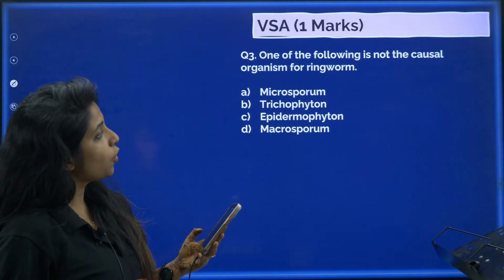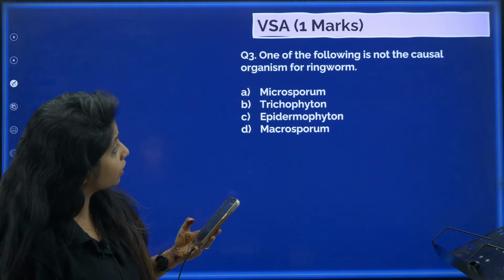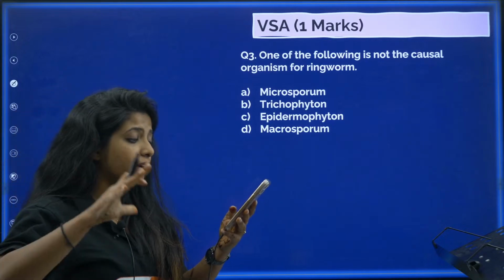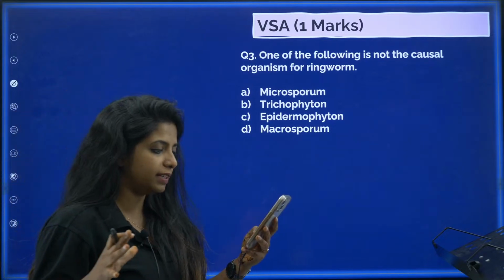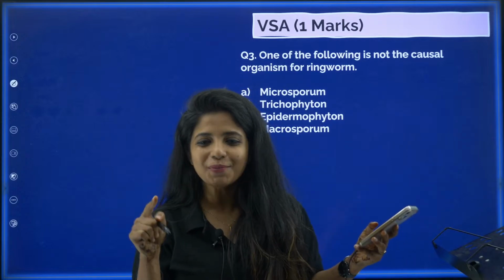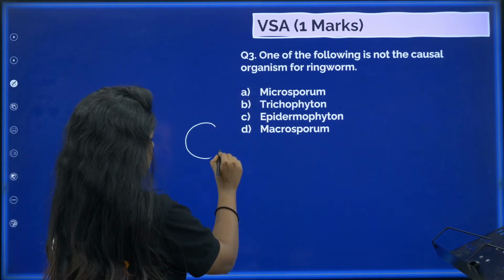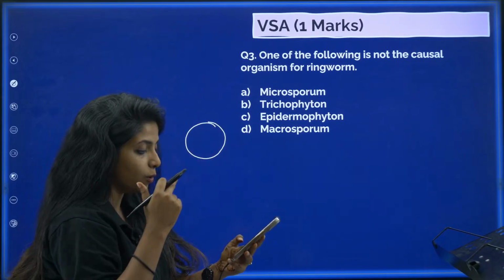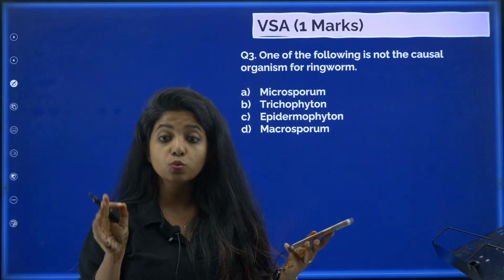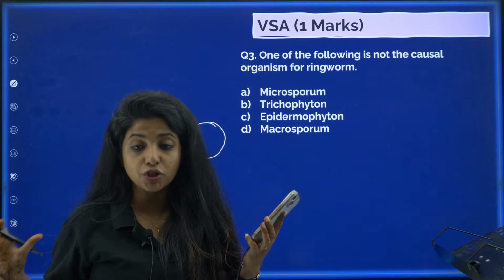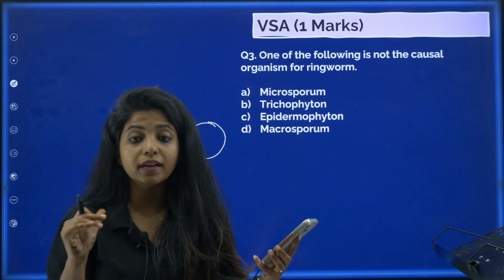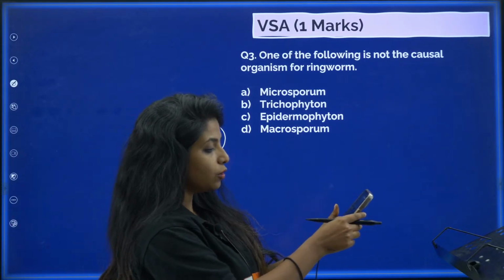One of the following is not the causal organism for ringworm. That is, it is not a causative organism for ringworm disease. Now, ringworm is not a worm, it's a disease's name. That is because a scar like this is found which looks like a worm. Now, you have to tell me which one is not the one that causes ringworm.